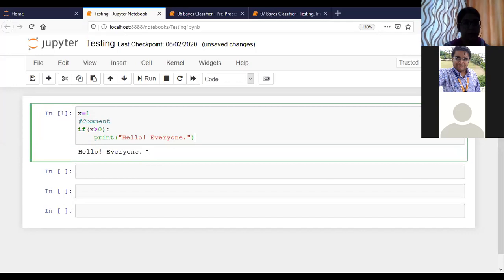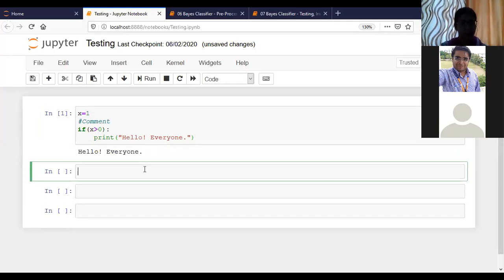Is it clear? So we are going for another example. I'm not going for a deep one, I'm just giving an overview of programming in Python, basically how we can visualize the data and how we can clean the data.